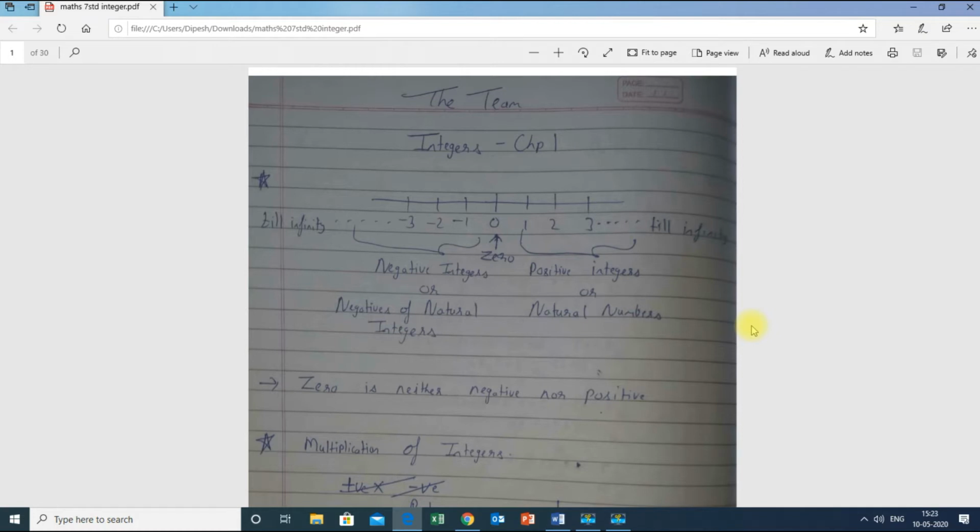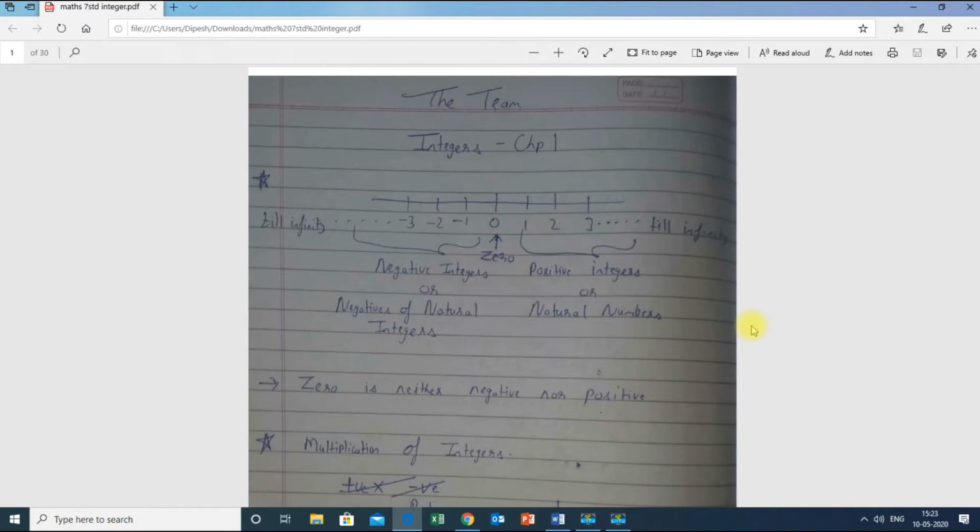Today we are going to learn about a new topic called integers. So first, before starting, we should know what an integer is. But before that, I would like to give you some introduction. Natural numbers start with 1, 2, 3 and go till infinity. Next, there are whole numbers. Whole numbers start with 0, 1, 2, 3, and then go to infinity.